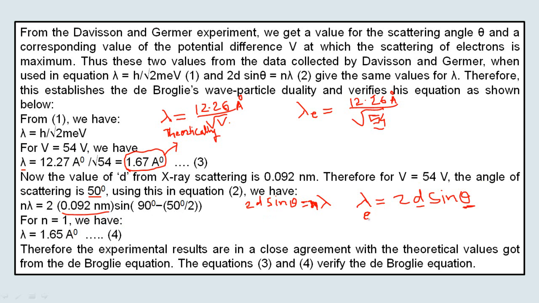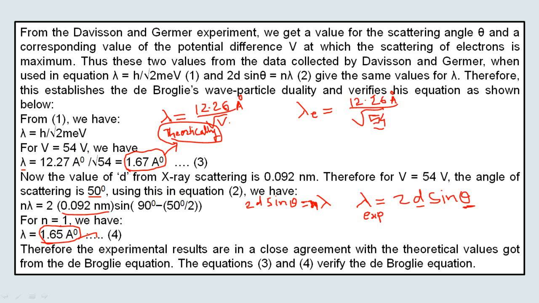This is the formula for the experimental wavelength associated with the electron, and they concluded that the experimental wavelength is 1.65 angstrom. Now just compare these two wavelengths. 1.67 angstrom is the wavelength predicted theoretically, while 1.65 angstrom is the wavelength obtained experimentally. Are they in good match with each other or not?